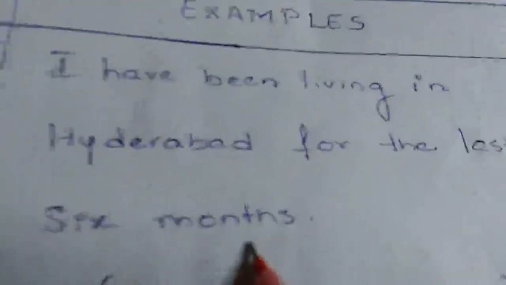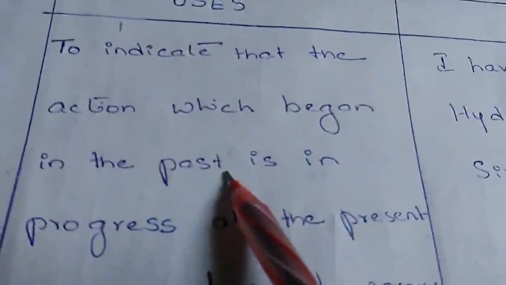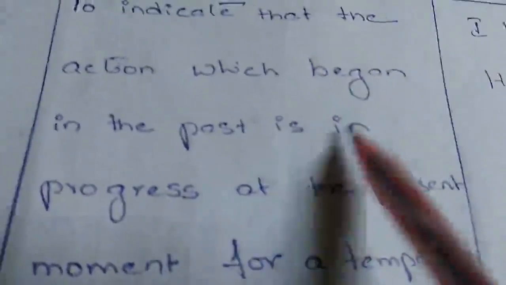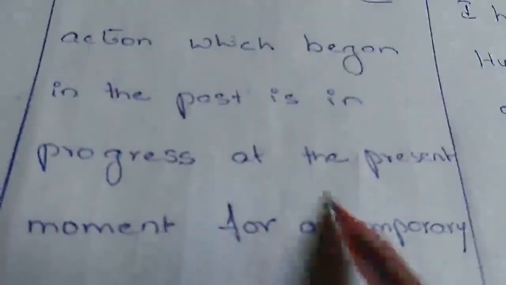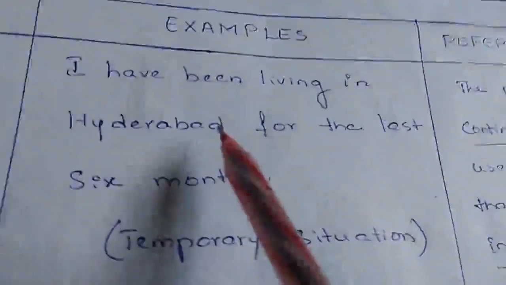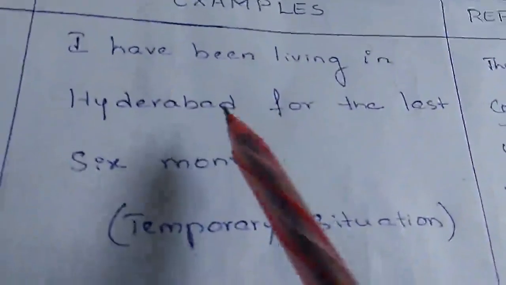That means here, it's a combination of past and present. The action began in the past, now it is in progress at the present moment, and it is going to continue for a short duration. So such types of actions are expressed in present perfect continuous tense.